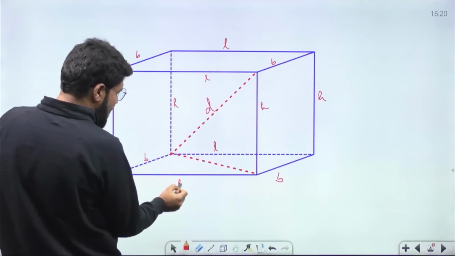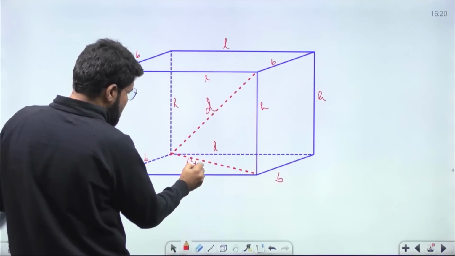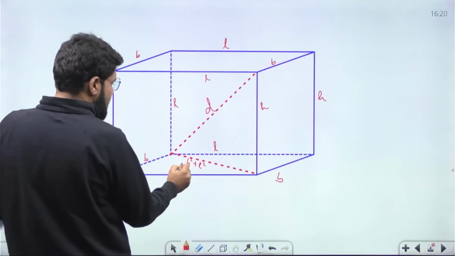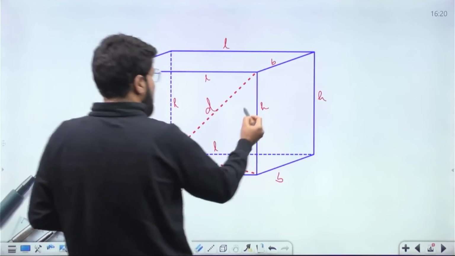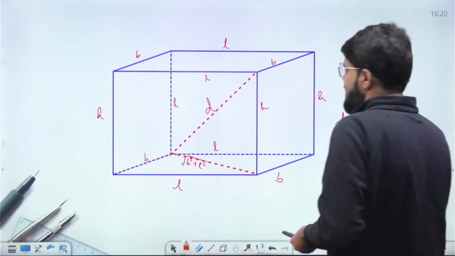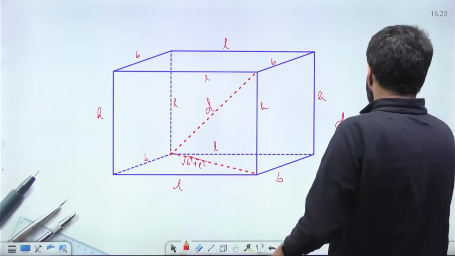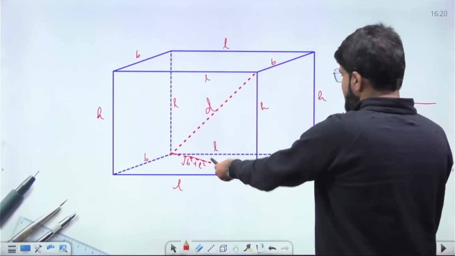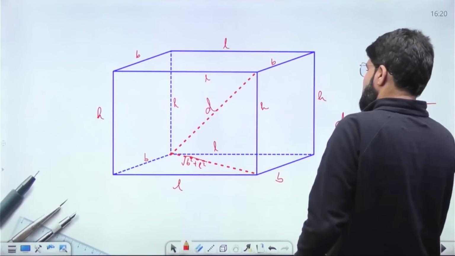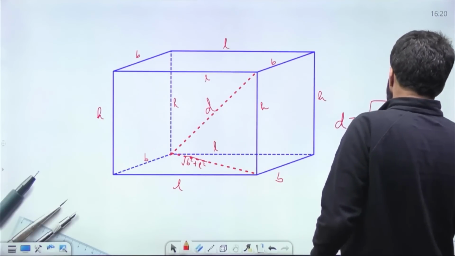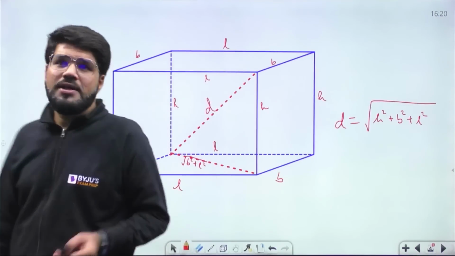So this is B and L. So this will be the square root of B square plus L square, and then this is H. So again, if you apply Pythagoras theorem, what is this longest diagonal actually equal to? It will be the square root of (square root of B square plus L square) whole square, plus H square. So ultimately H square plus B square plus L square. That is the longest diagonal.